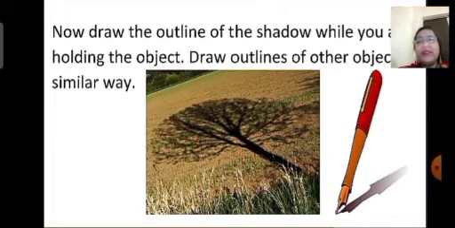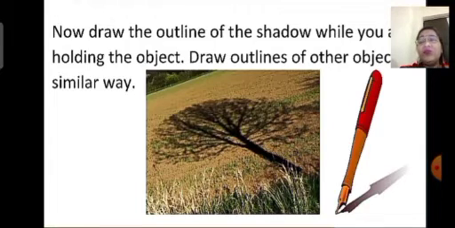Now to do this activity, you have to spread a sheet of paper on the ground, then hold a familiar opaque object at some height above the ground, so that its shadow is formed on the sheet of paper placed on the ground. Now try to draw an outline of the shadow which you are getting on the paper sheet. Ask some other friends to identify the objects from these outlines. Then see whether they are able to identify the outline of the shadow or not.